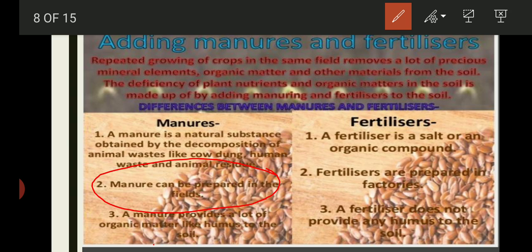and it also adds humus to the soil. It is not expensive and can be prepared from waste in the farm, and it does not cause water pollution because manures are organic substances, and they are considered better than fertilizers. But there are some advantages of fertilizers also, because fertilizers are water soluble and they are easily absorbed by the plants for their growth.